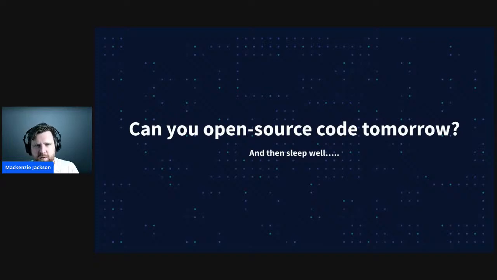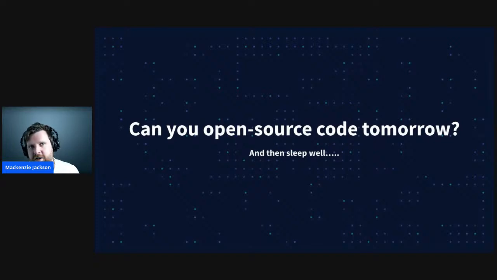So what's the solution, and what should we be aiming for? The question that we should all be aiming to say yes to is, can we open source our software tomorrow? Now, I'm not talking about this from a proprietary point of view where, as an organization, we still will want to keep our source code private, of course. I'm more talking about it from a security point of view. Are there active threats in our source code, or passive threats that are going to guide hackers to our vulnerabilities within our source code that would be exploited if we made our repositories public tomorrow? And can we sleep well if we do that? That's the goal. It's a very hard thing to achieve because of really how we develop software today. But this should be the gold standard of what we're trying to achieve.